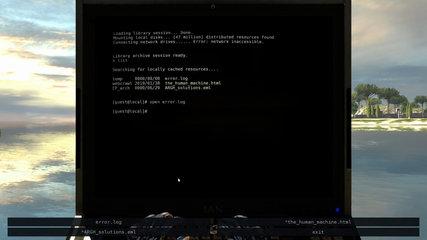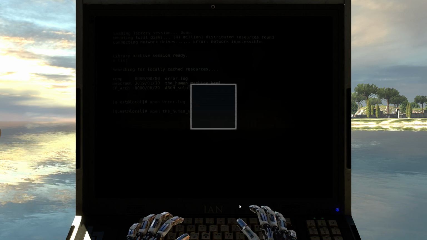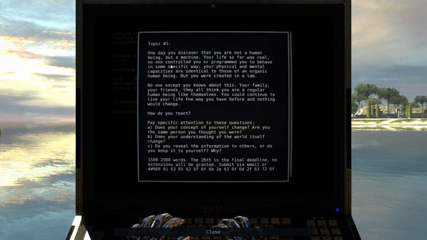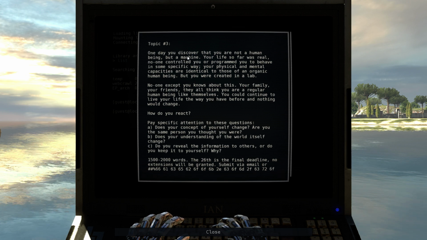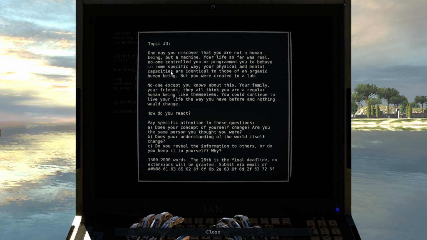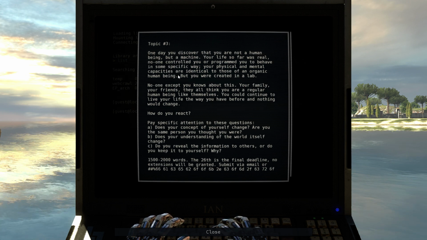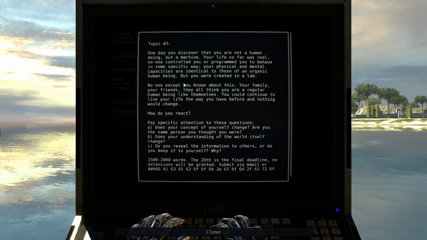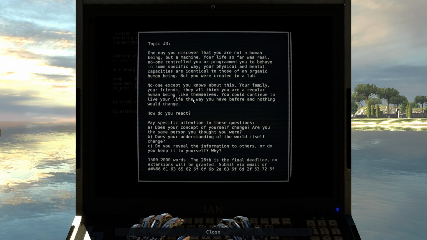So, I think this is like when it first awakened, the human machine. One day you discover that you are not a human being, but a machine. Your life so far was real. No one controlled you or programmed you to behave in some specific way. Your physical and mental capacities are identical to those of an organic human being. But you were created in a lab. No one except you knows about this. Your family, your friends, they all think you are a regular human being like themselves.